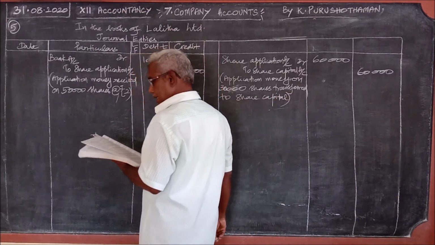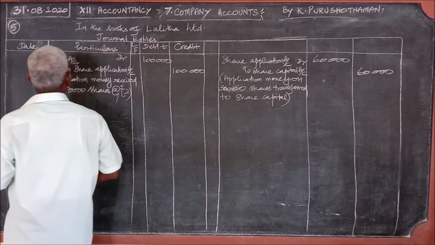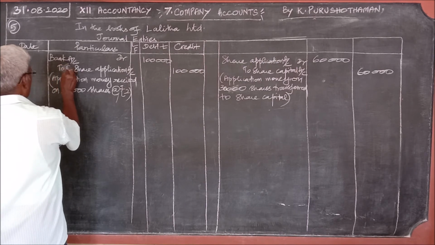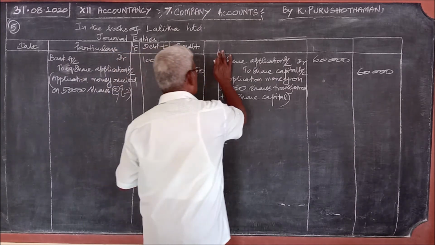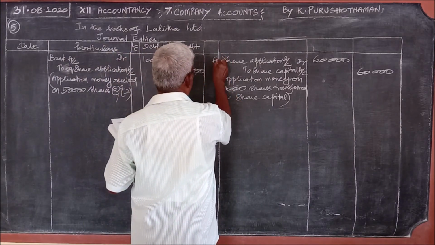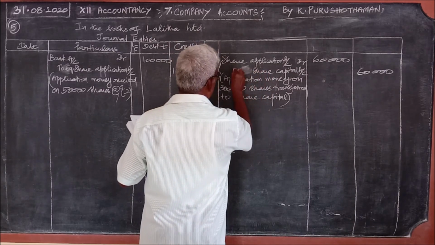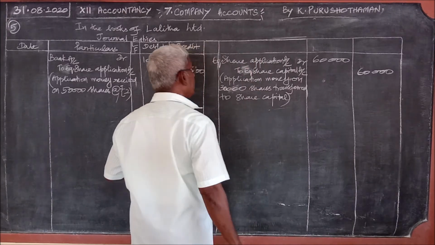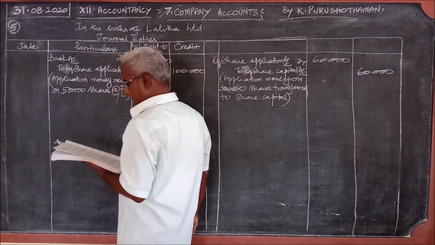Here the name of the share is equity share, therefore we should add the word equity to share application, and here also equity share application, and here also equity share capital. You should mention that equity. Then the first stage is over.